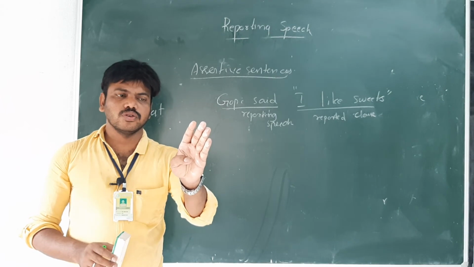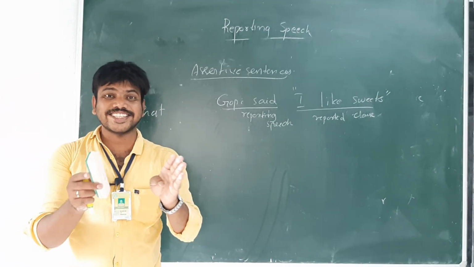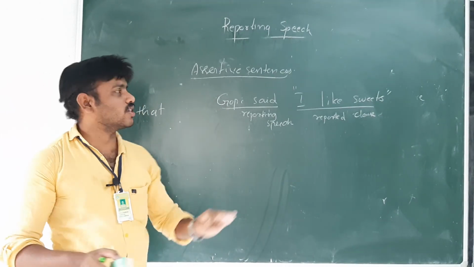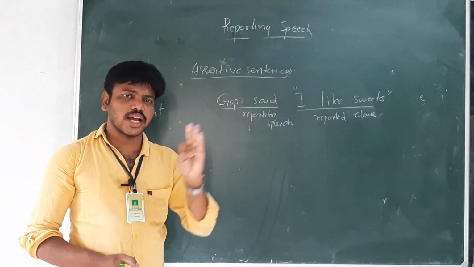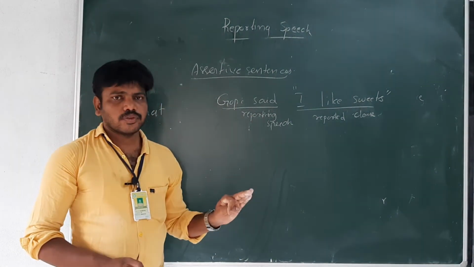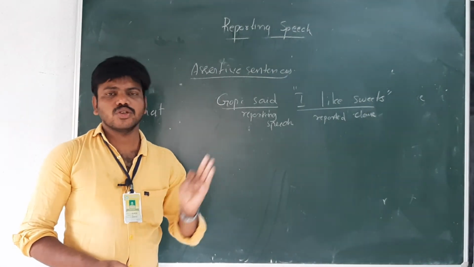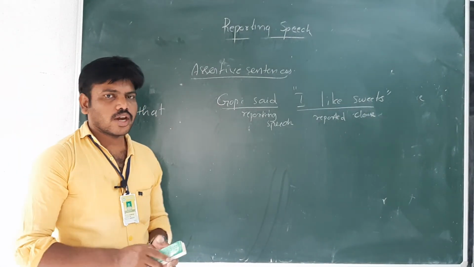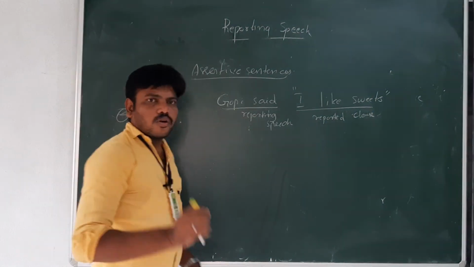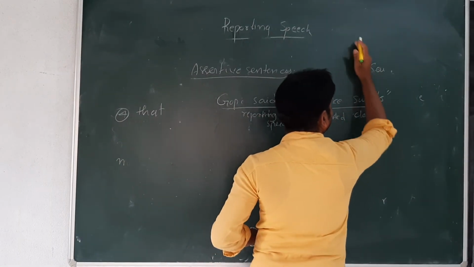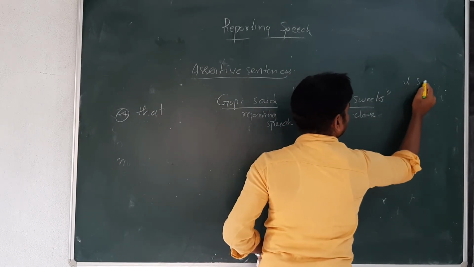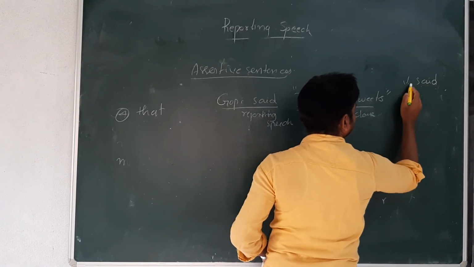We should join the conjunction that in assertive sentences. Next, if there is place or time, we should change place or time also. First rule, said will become said only.